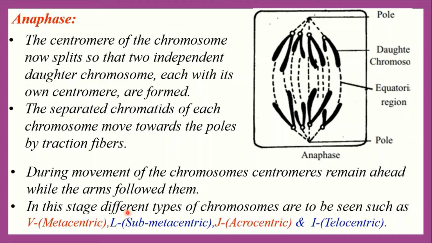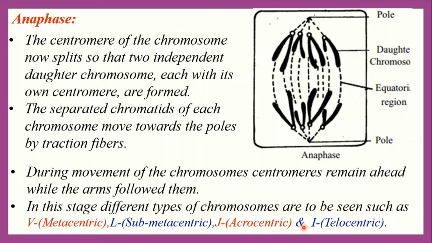And in this stage, different types of chromosomes are seen, such as V-shaped, L-shaped, J-shaped, and I-shaped chromosome. That means in this movement, depending upon the location of centromere, chromosome takes different shapes like V, L, J, and I.